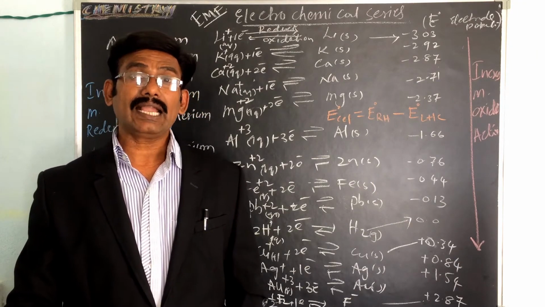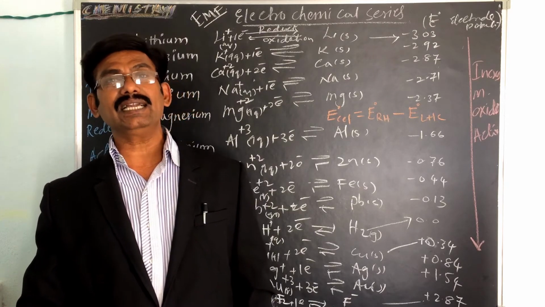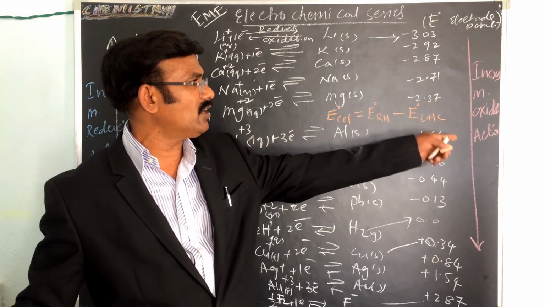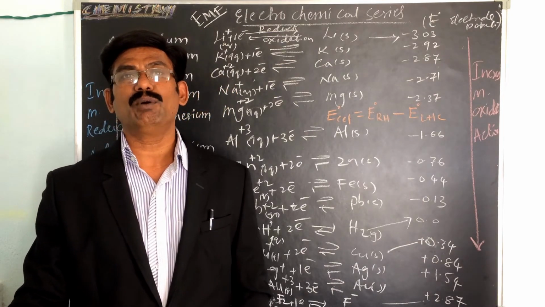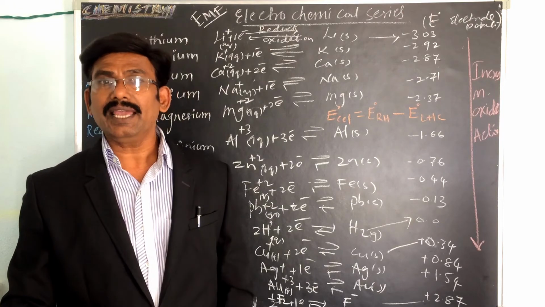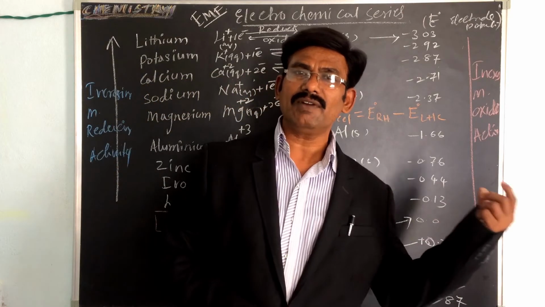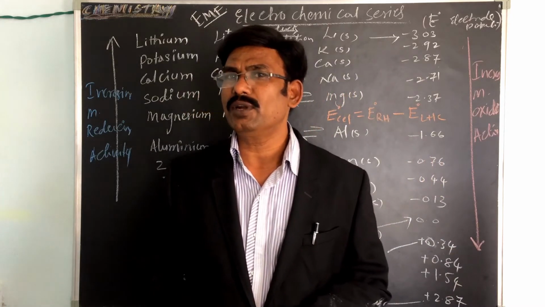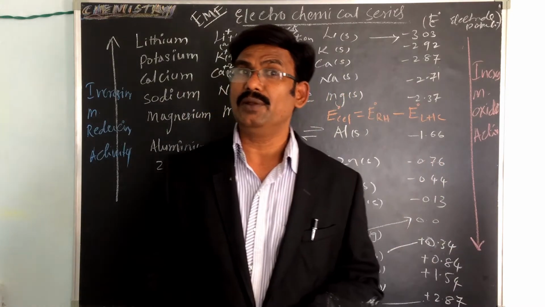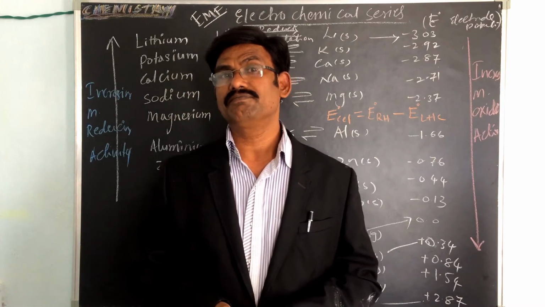And the second application is comparison of oxidizing and reducing powers. Just before, I told you about reducing power and oxidizing power. So by comparison, the higher the standard reduction potential, that is the plus value, the greater is the tendency to get reduced.